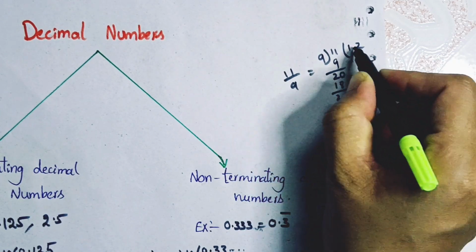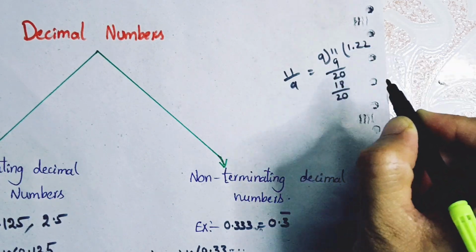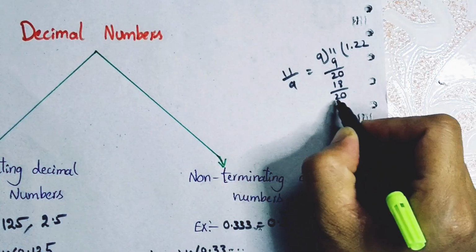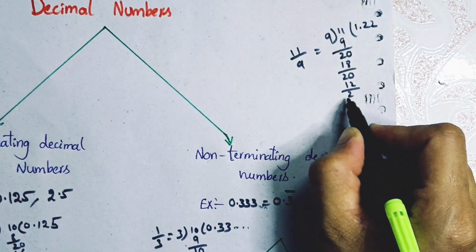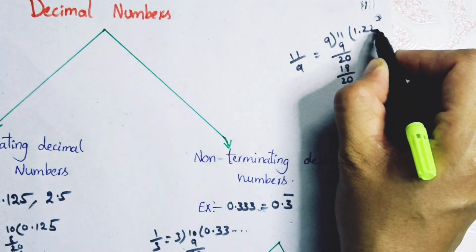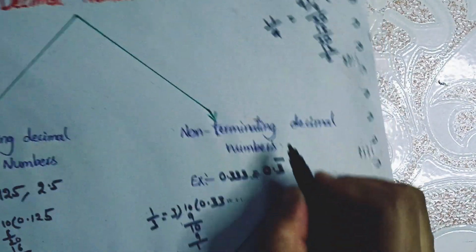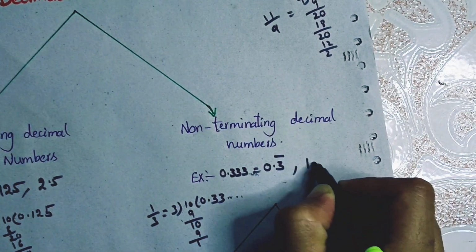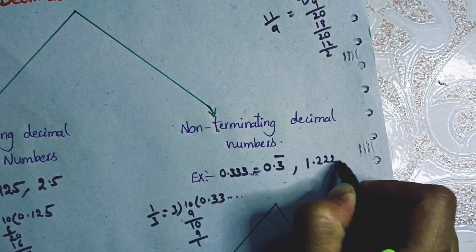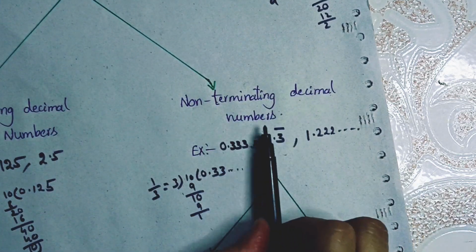Again I'm getting 2, the point is already there, then 0, 9 twos are 18. Again I'm getting 2, which means I'm not getting 0 as remainder, and this is continuing: 1.2222222 is continuing. So this is also a non-terminating decimal number.